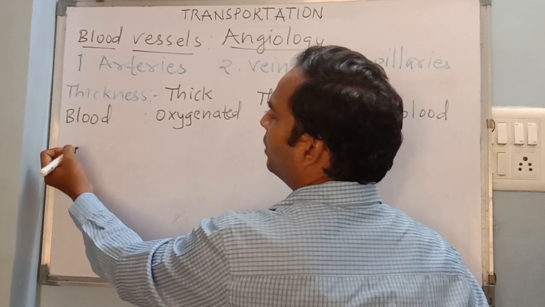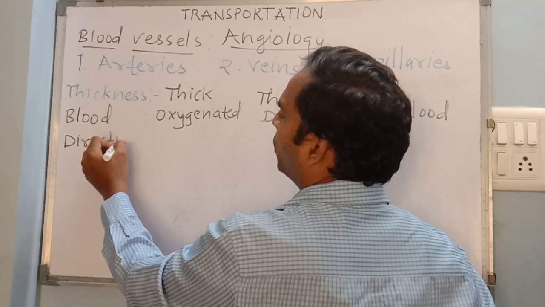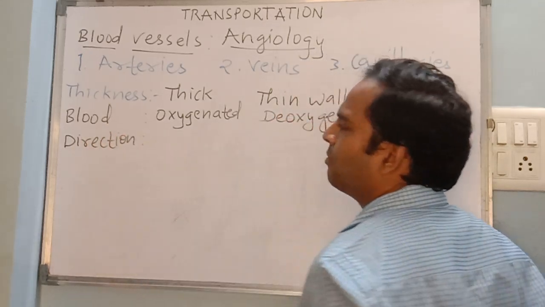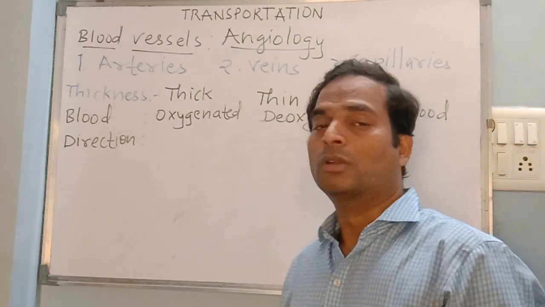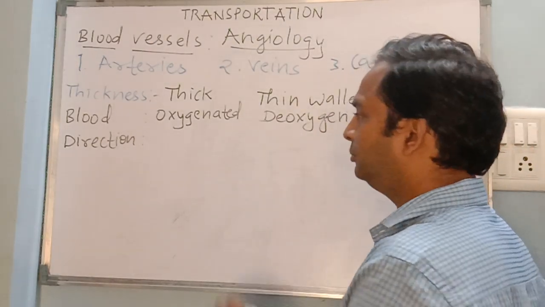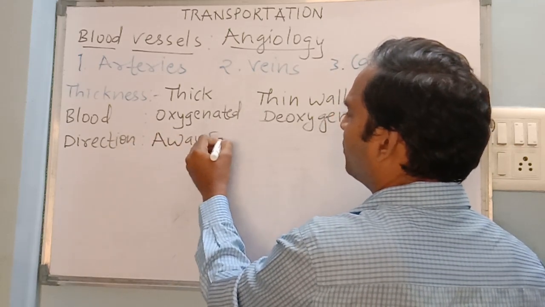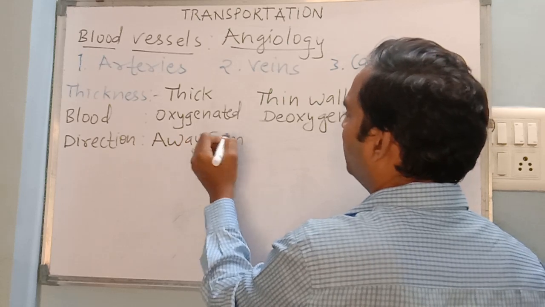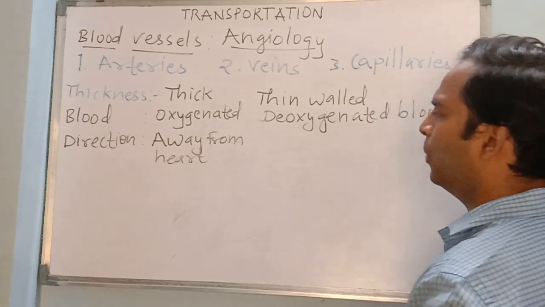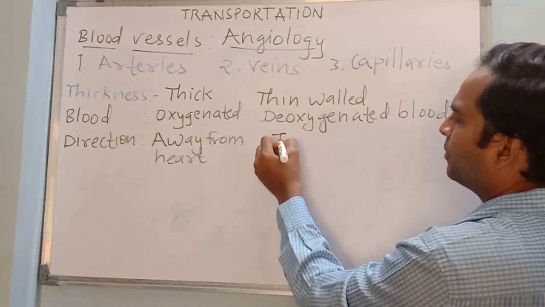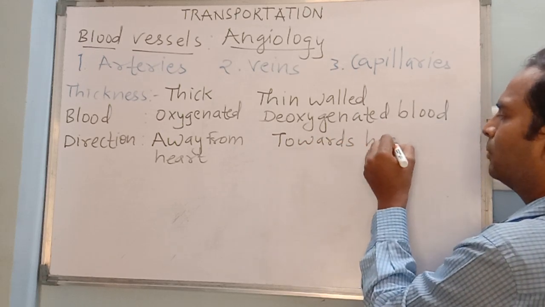Now third difference will be direction where the blood is carried. So arteries, as we studied in the heart diagram, always carry the blood away from heart. So always it carries blood away from heart. And when we talk about veins, will carry blood towards heart.